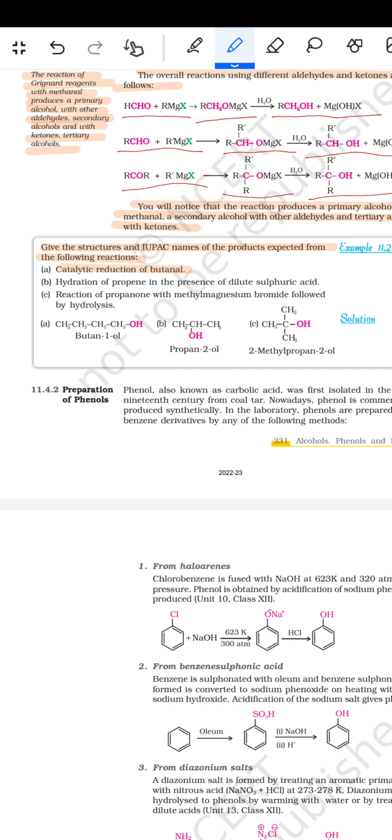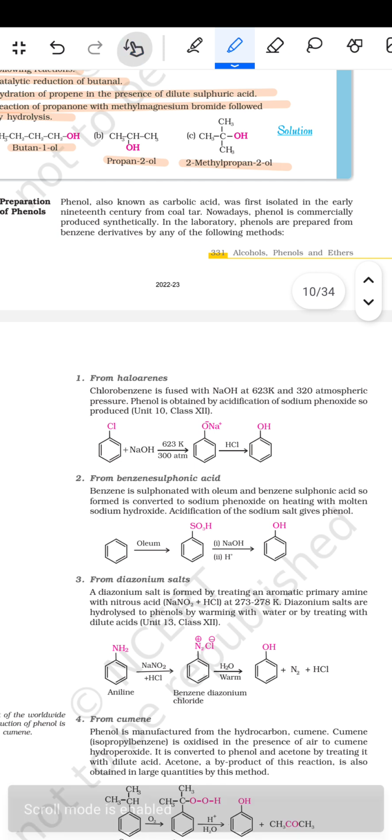Catalytic reduction of butanal, hydration of propene in the presence of dilute sulfuric acid, and reaction of propanone with methyl magnesium bromide followed by hydrolysis. So the first will give butan-1-ol, the second will give propan-2-ol, and the third will give 2-methylpropan-2-ol. Then comes the preparation of phenol.